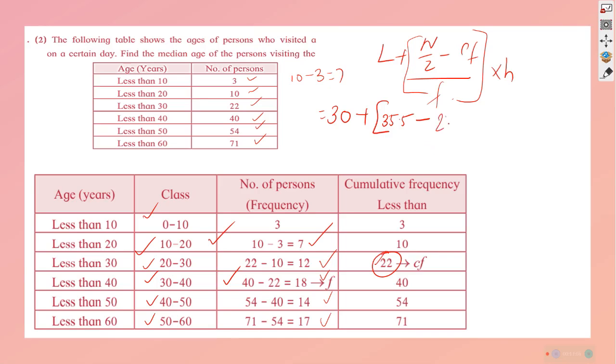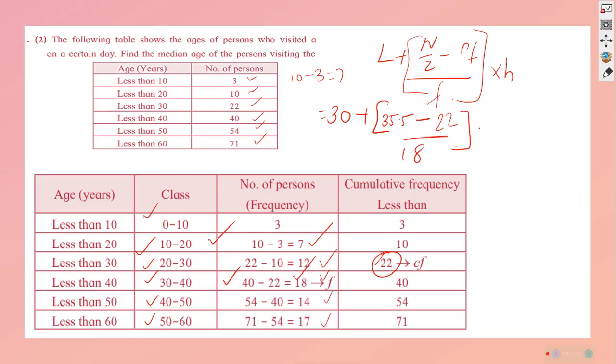So we'll write 22 over here, and the frequency of the median class happens to be 40 minus 22, which is 18. So naturally the frequency of the median class is equal to 18.